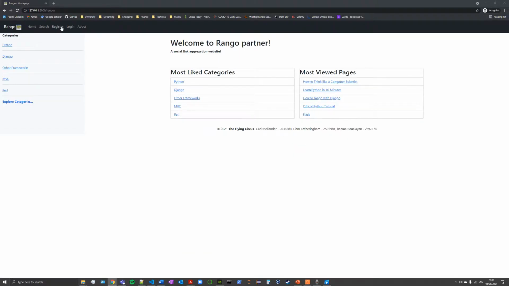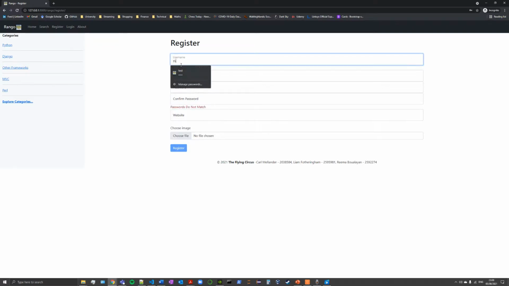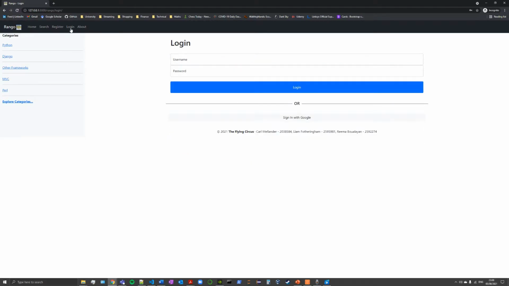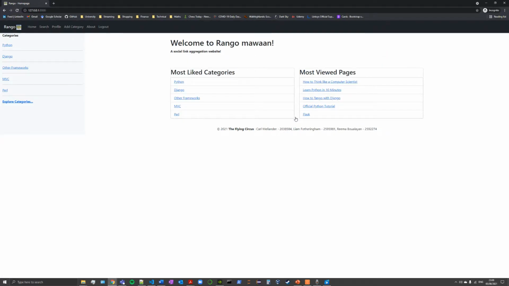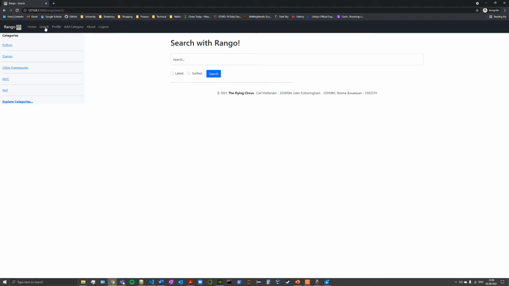Moan wants to begin using Rango, so attempts to register an account. However, Moan is skeptical if they can keep his details safe, so checks to see if they have a third-party login option. Once logged in, Moan wants to see if there is a category for the new programming language he is learning, C++, so he navigates to the search page.